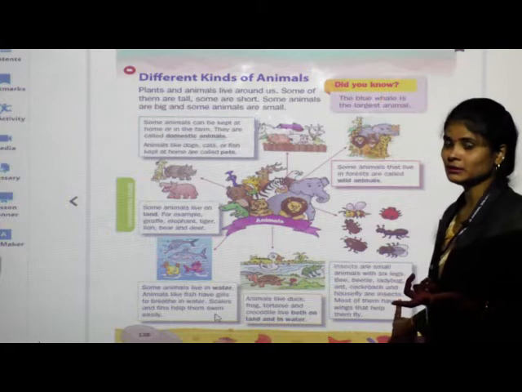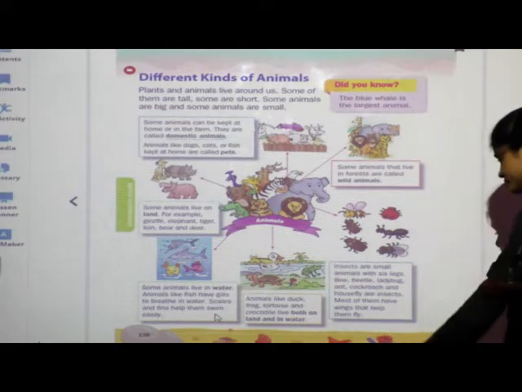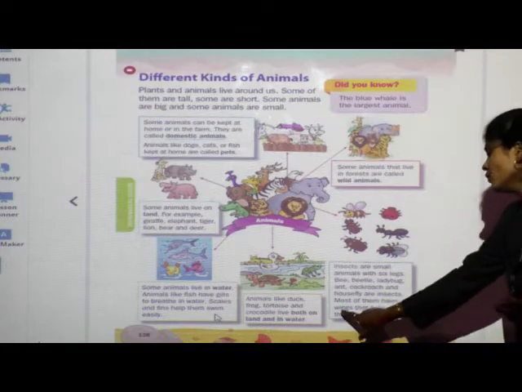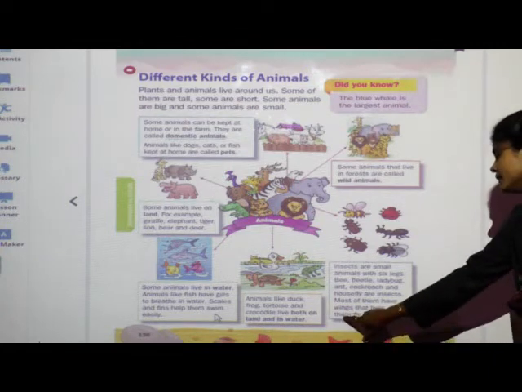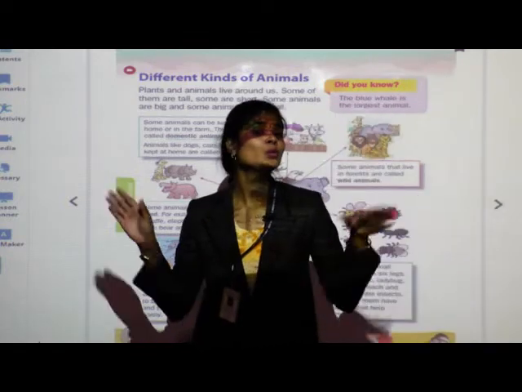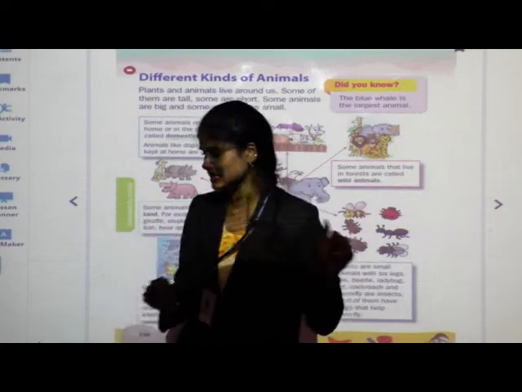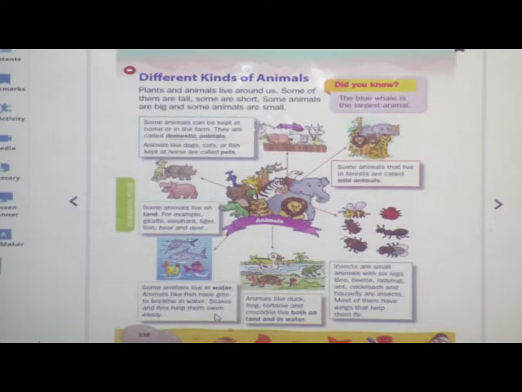Then grasshopper, it is also insect. Spider, it is also insect. Most of them have wings that help them to fly. Most insects have 2 wings, and with the help of their wings they can fly easily. See here, I will show you.